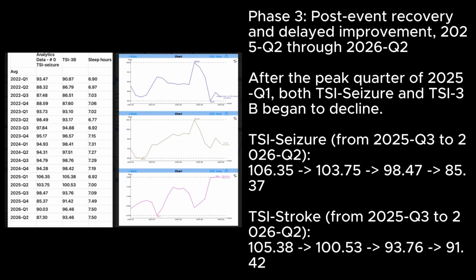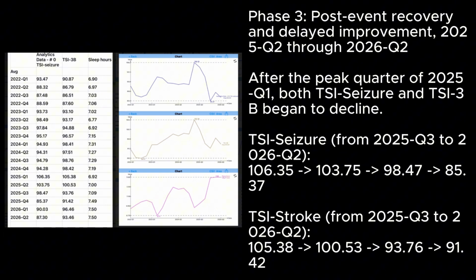Phase 3, post-event recovery and delayed improvement, 2025 Q2 through 2026 Q2. After the peak quarter of 2025 Q1, both TSI-Seizure and TSI-3b began to decline. TSI-Seizure from 2025 Q1 to 2026 Q2: 106.35 greater than 103.75 greater than 98.47 greater than 85.37.